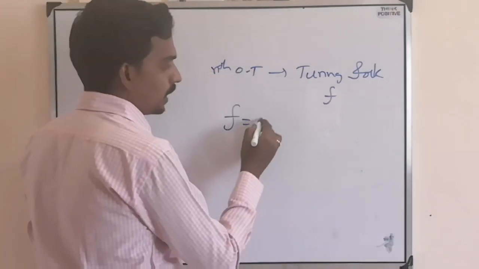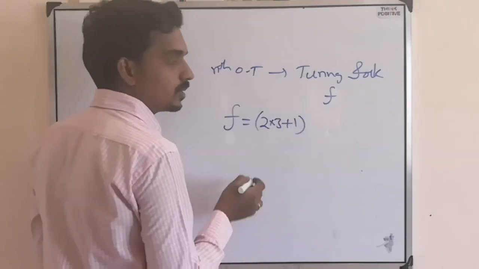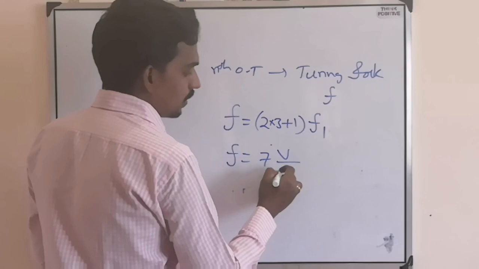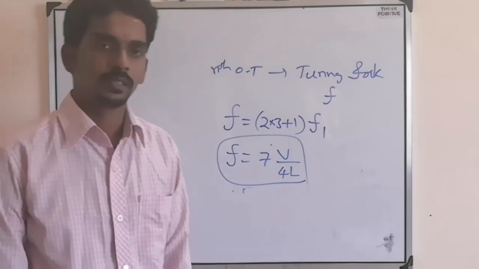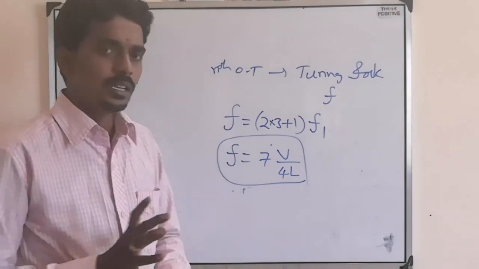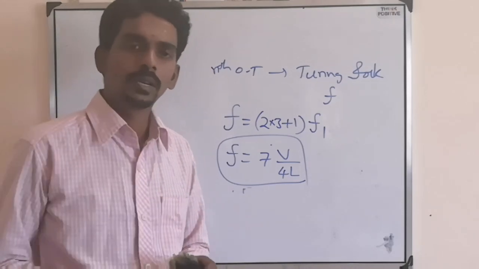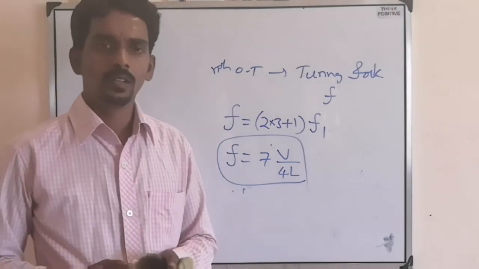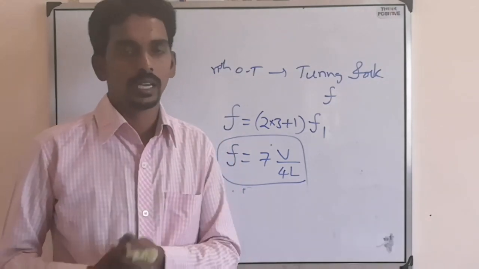Third overtone means 2 into 3 plus 1, because it is a closed pipe. So this many times the harmonic, meaning F1. So F equals 7 F1, and F1 means V by 4L. So here 3 unknown data are there. Out of 3 they may give any 2, then you have to find the third one. Like that, very simple, logic-based and formula-based questions they will give based on standing wave formation. Right? So please try to remember the formulas, practice them and do the calculations carefully.